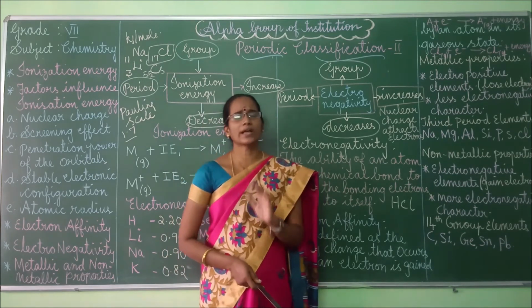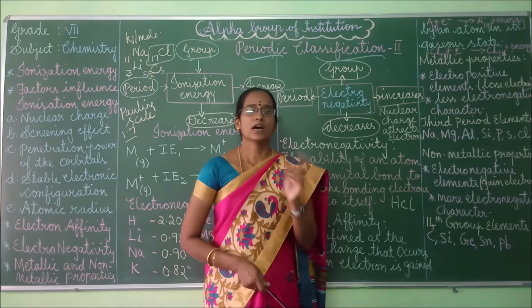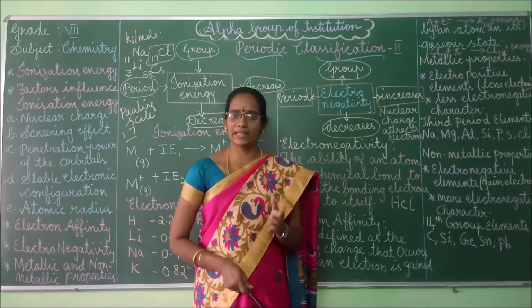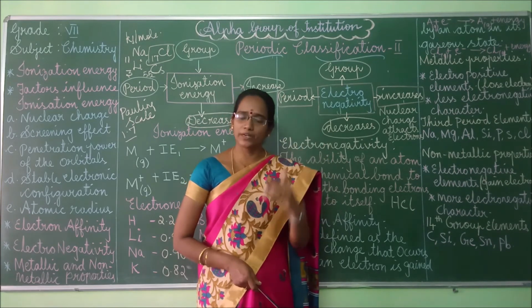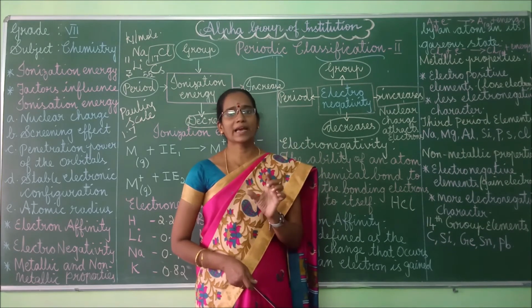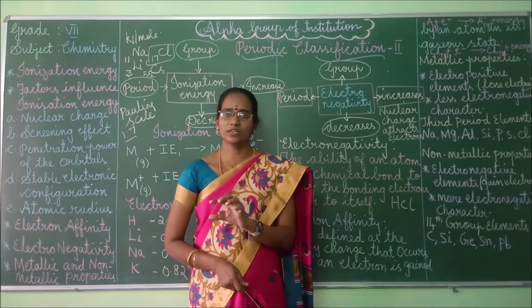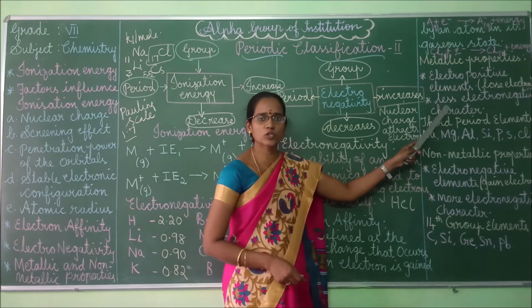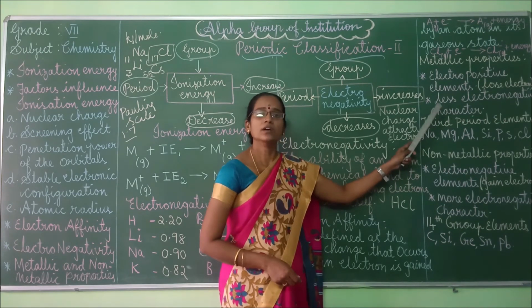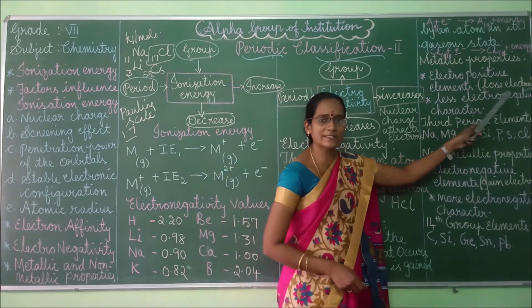Okay, from left to right across the period, the metallic character decreases. At the same time, non-metallic character increases, and from top to bottom down a group, metallic character increases, whereas non-metallic character decreases. Metallic characters are electropositive in nature, it loses the electrons.